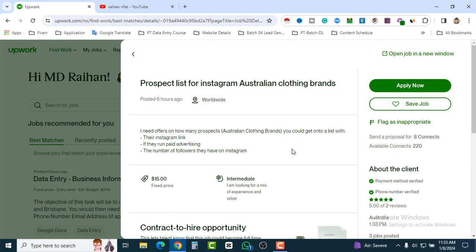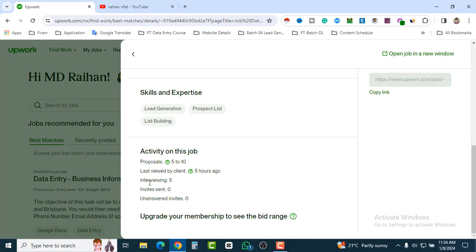And how can you send a sample? Here you can see the top section, apply now. When your sample is ready, just click on apply now and write down your experience as much as you can, attach your CV or any kind of skills that you already have, and definitely attach the sample project.